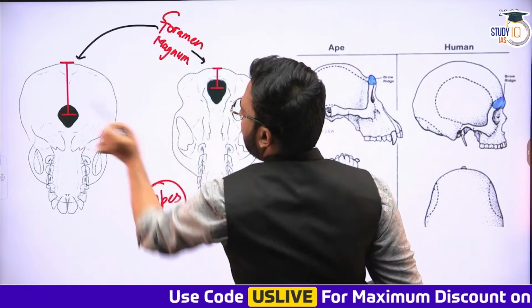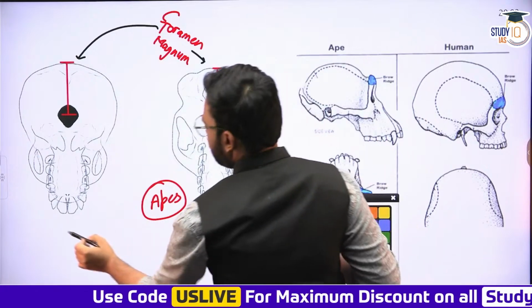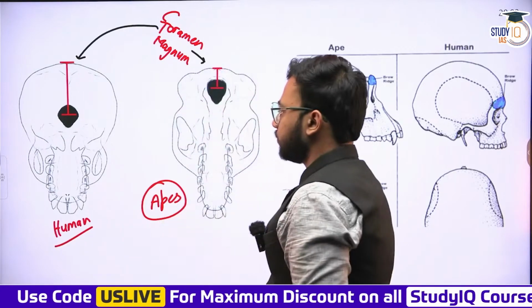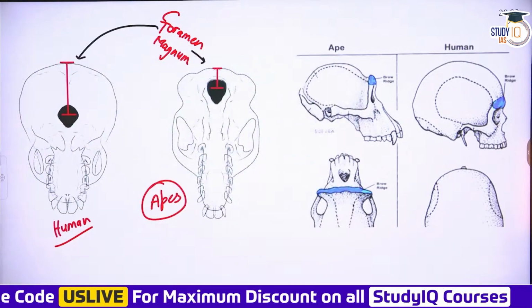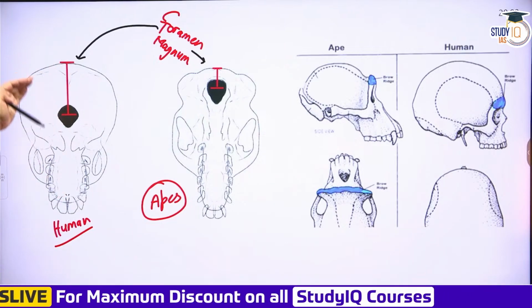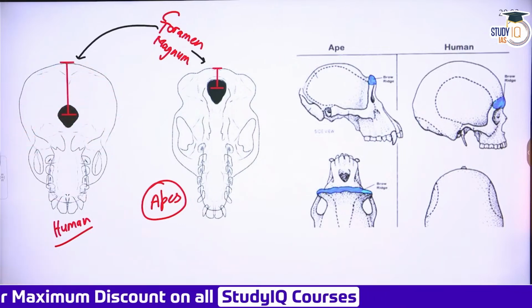All right. Here also it is the case of foramen magnum, but this is amongst the humans. This is the case amongst the humans. Now you'll find the foramen magnum is placed more anterior amongst the modern day humans, whereas it was more posterior amongst the apes.